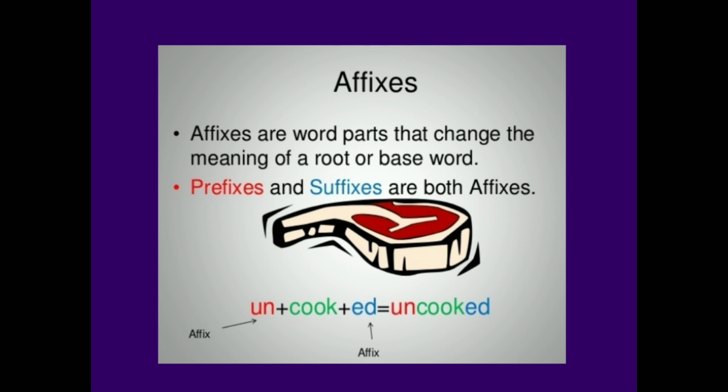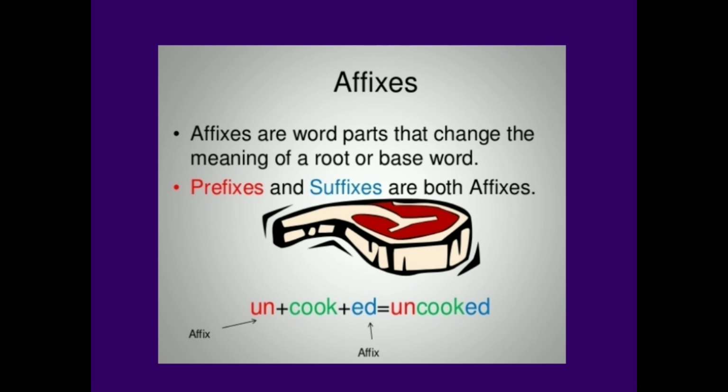Now I'm going to explain the next term, that is affixes. Affixes are word parts that change the meaning of a root or base word. Prefixes and suffixes are both affixes. For example, let's see the same example of the word un plus cook plus ed.